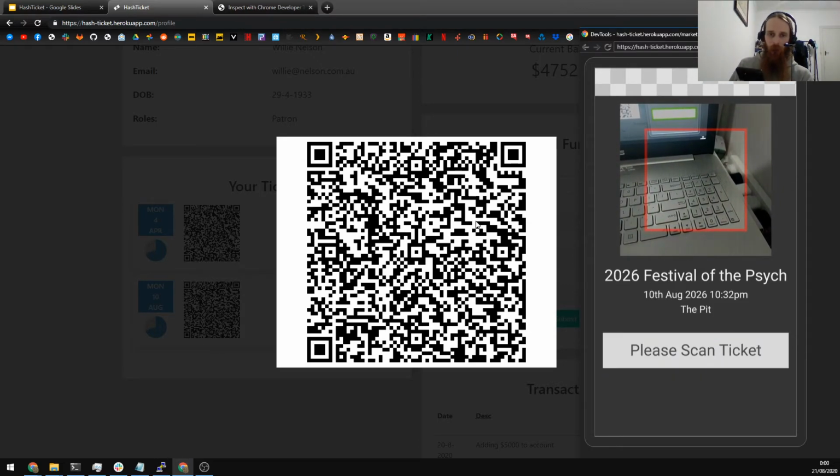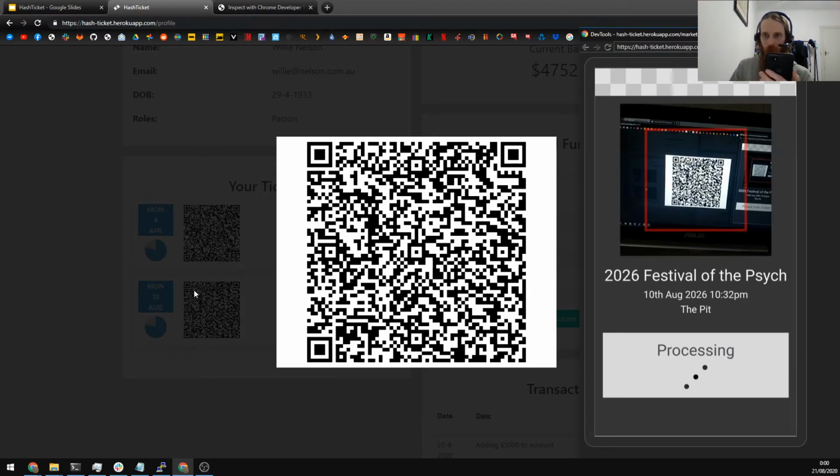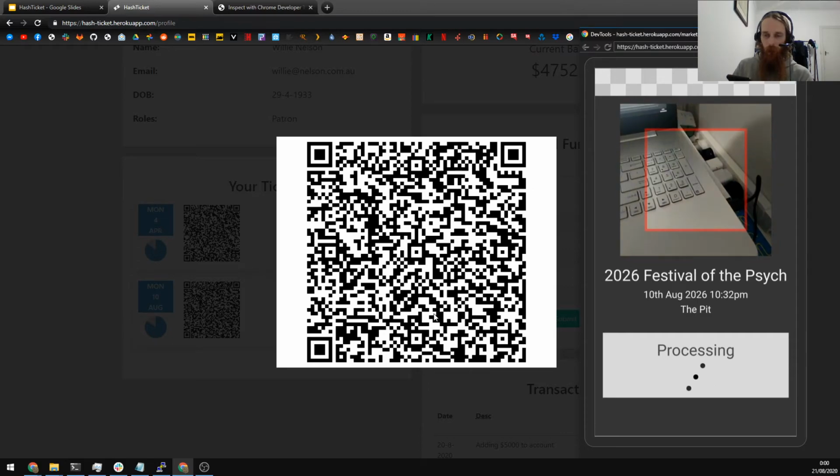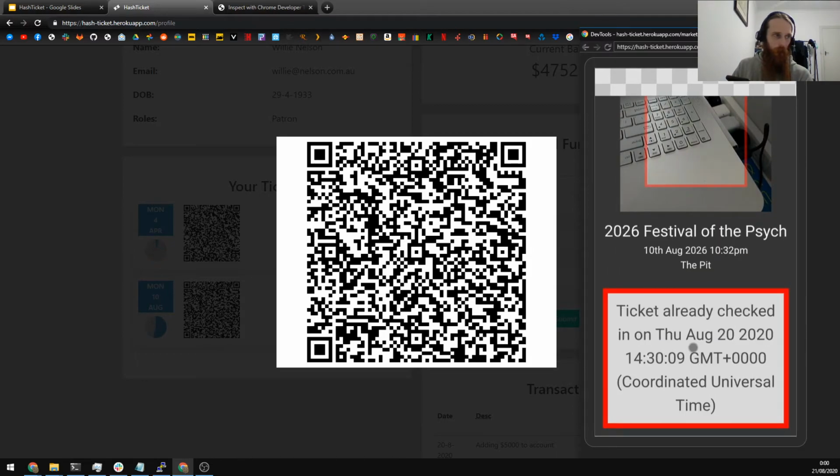And then if Willie's a little bit naughty and he gives his ticket to somebody else, if somebody else tries to enter with the same ticket, if they scan it again, that'll give us an error. So it'll say a ticket has already been checked in.